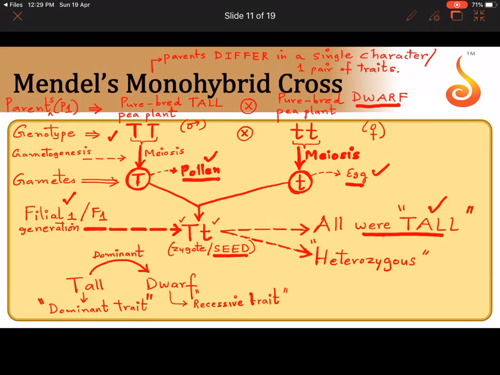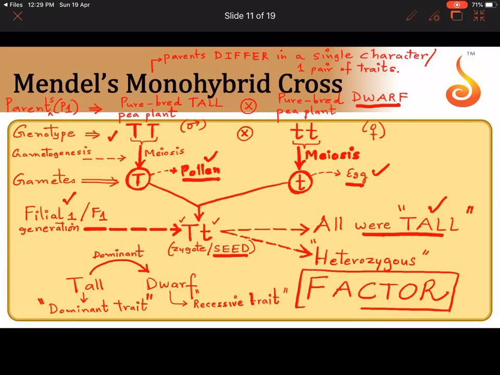Isn't it? So this is what told him that something is being passed on from the parent to the offspring in an unchanged form. See, Mendel did not know anything about gene and allele. So Mendel used a word called factor. So I'm putting it in big letters here. He used the word factors for the genes.